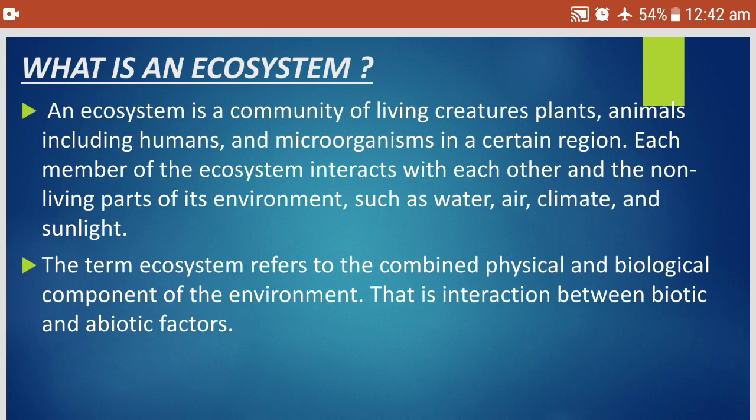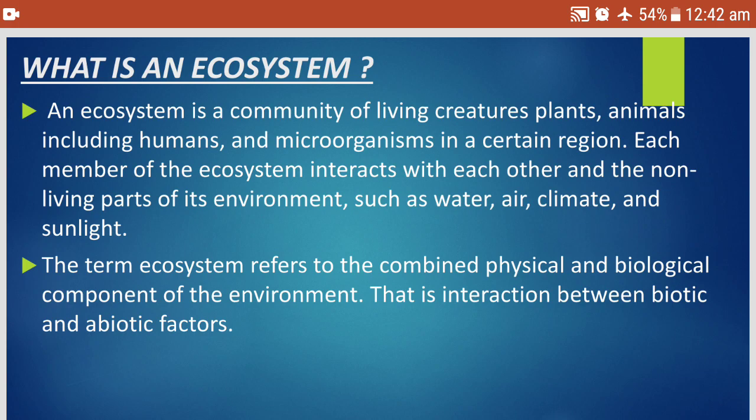My first question is, what is an ecosystem? An ecosystem is a community of living creatures, plants, animals, including humans and microorganisms in a certain region. Each member of the ecosystem interacts with each other and non-living parts of its environment, such as water, air, climate, and sunlight. You can also say that the ecosystem refers to the combined physical and biological components of the environment, that is, interaction between the biotic and the abiotic factors.